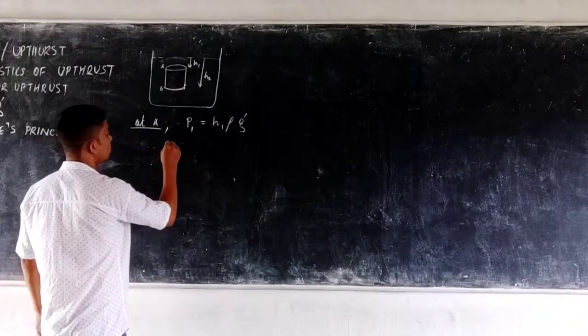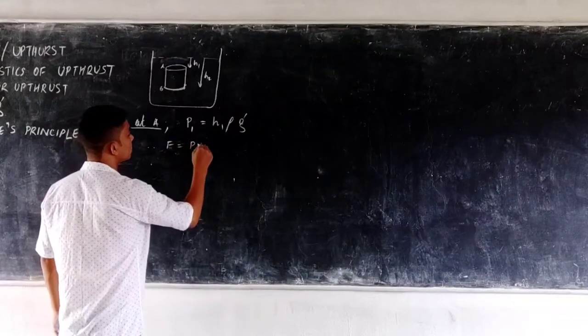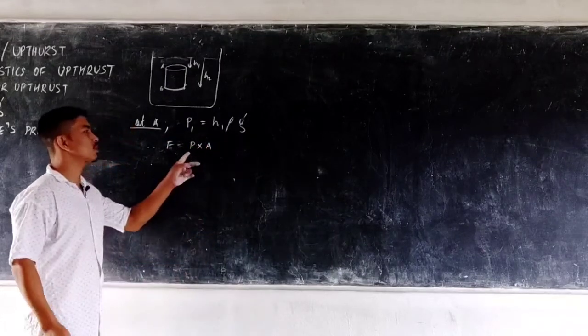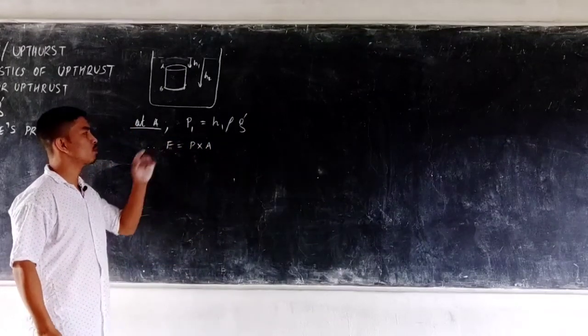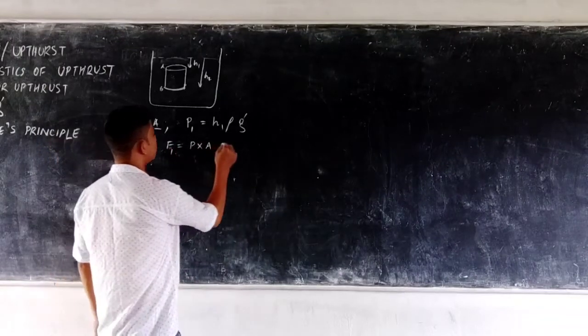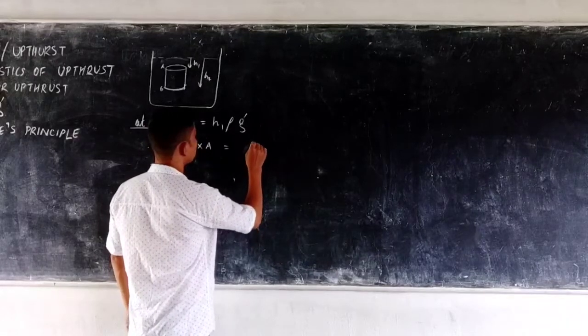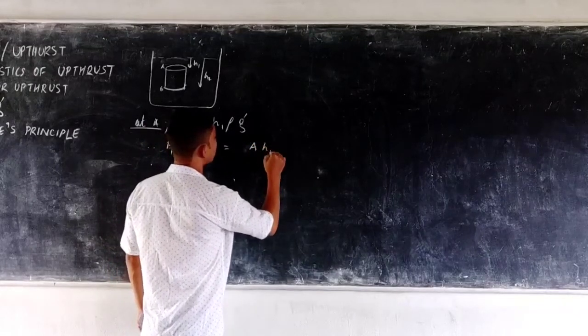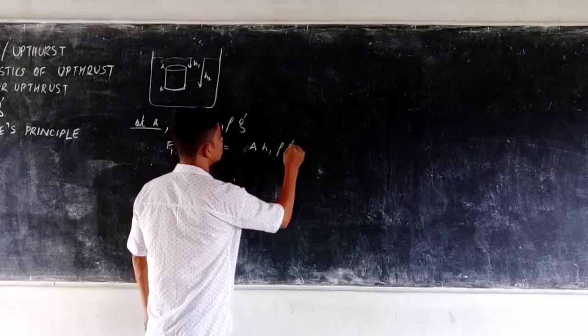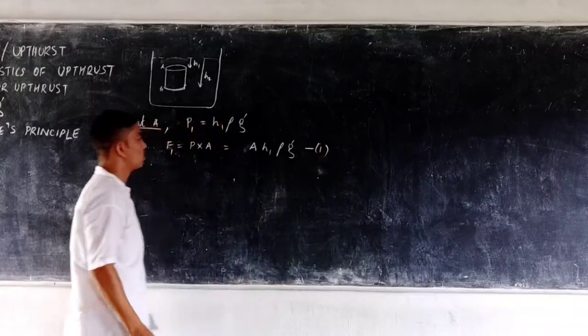So therefore I have force equal to pressure into area. Since the pressure is equal to force by area, the force will be equal to pressure into area. So F1 will simply be A into h1 into rho into g. So let this be equation 1.